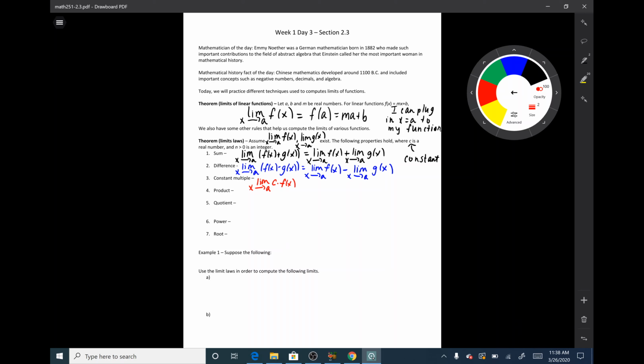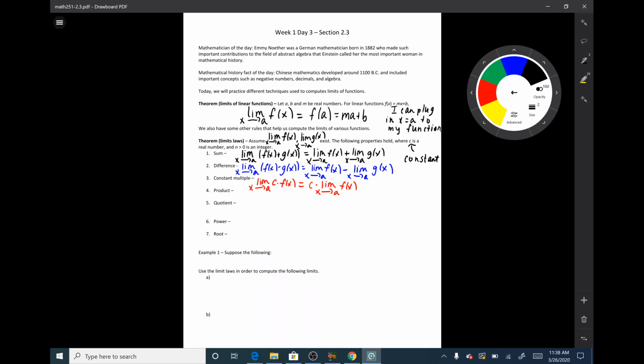So if I have a constant times a certain function and I'm trying to take the limit of it, I can bring this constant out in front and I can say this is c times the limit as x goes to a of f of x. So I can basically factor out that c and put it in front of the limit. That is known as the constant multiple rule.